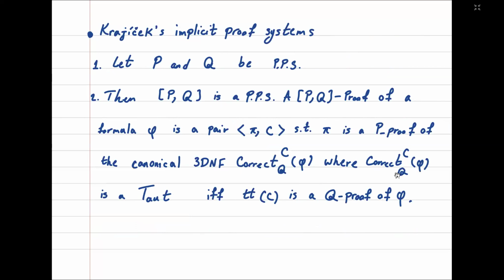So let's look at Krajicek's jump operator, which is called Krajicek's implicit proof system. Let P and Q be two propositional proof systems. Then the pair (P, Q) is a Cook-Reckhow proof system, and it can be defined as follows: a (P, Q) proof of a formula phi is a pair (pi, C), where C is a circuit, such that pi is a P proof of the canonical 3DNF, which says that Correct_Q(C, phi) is a tautology, if and only if the truth table of C is a Q proof of phi.